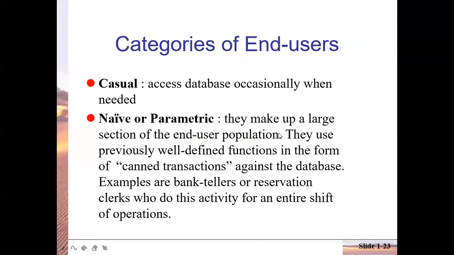Casual users. Examples are managers or HODs, etc., who occasionally access the database. Parametric users are the users who perform the same transactions against the database on a daily basis, and for them well-defined functions are written. Examples are clerks at the railway reservation system or at the bank.